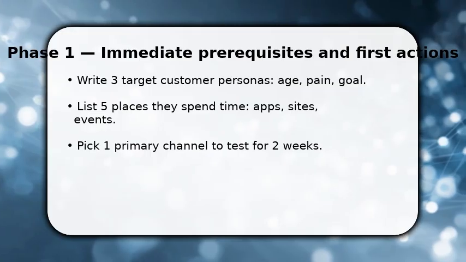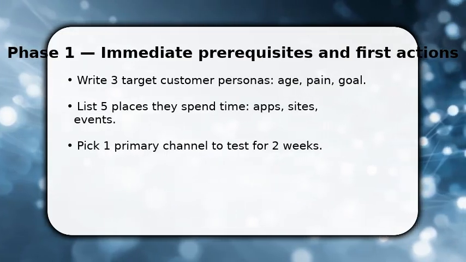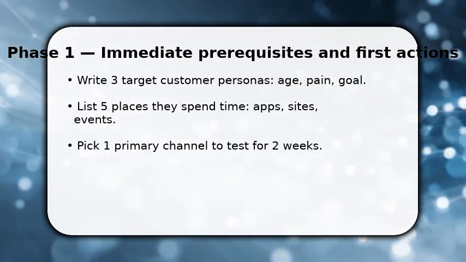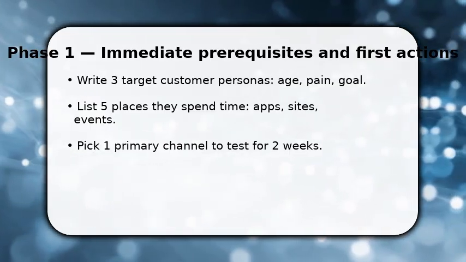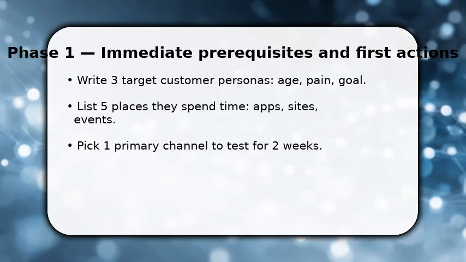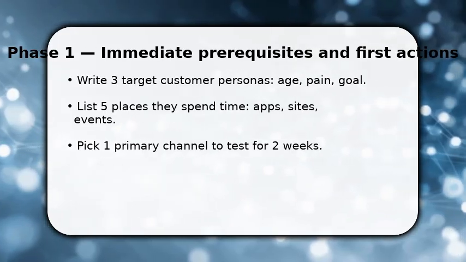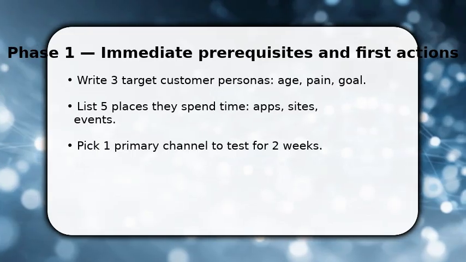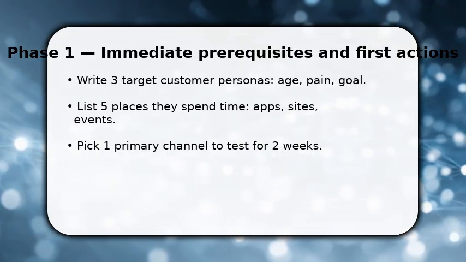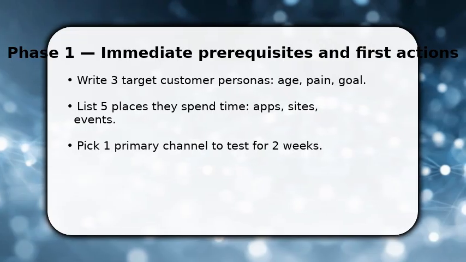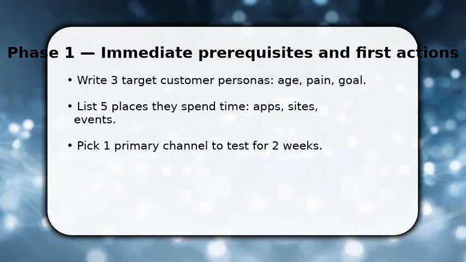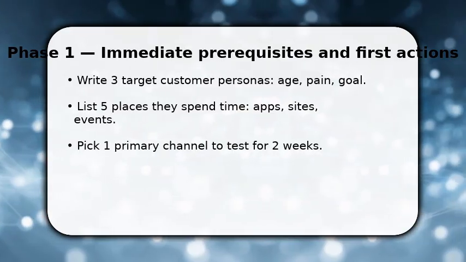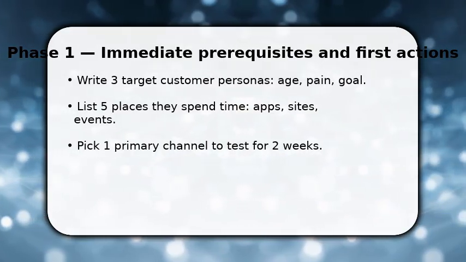You begin by narrowing who you serve. Build 3 clear personas with demographics and core problems. Once done, map where each persona spends attention and list 5 specific platforms or places. Then choose one primary channel to test immediately and commit to consistent outreach for 2 weeks. This avoids scatter. Make sure to set a single measurable goal for that test, like 100 leads or a 5% conversion, so you know whether to scale or iterate.